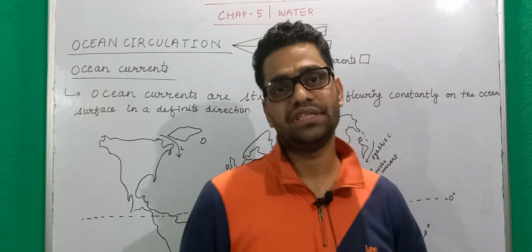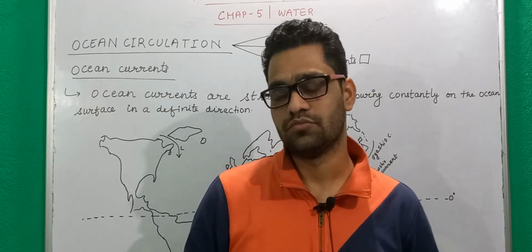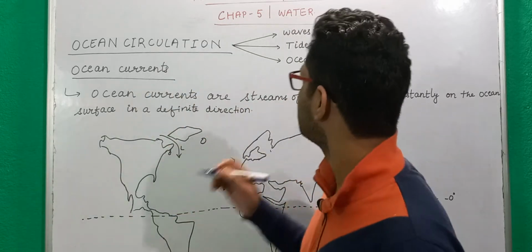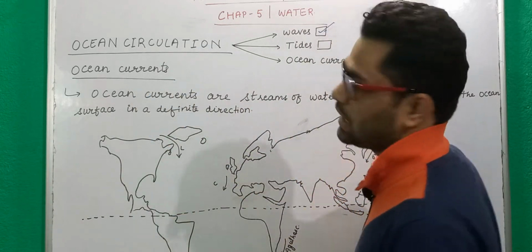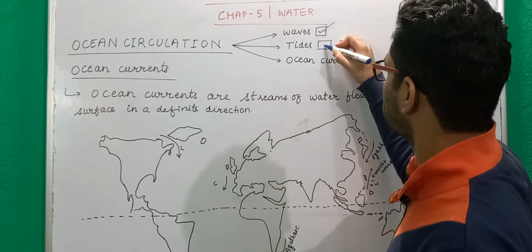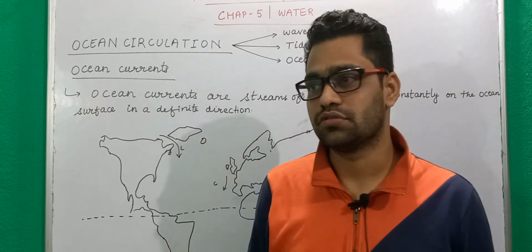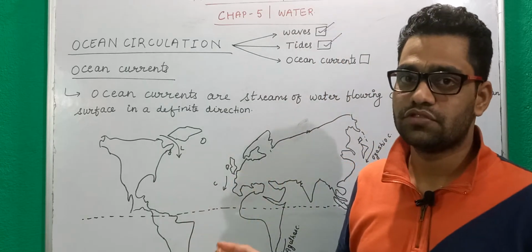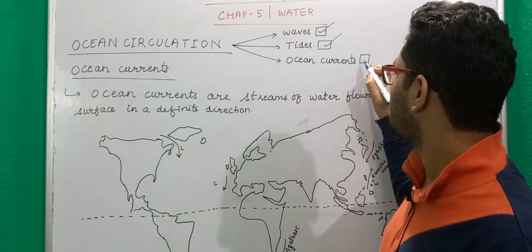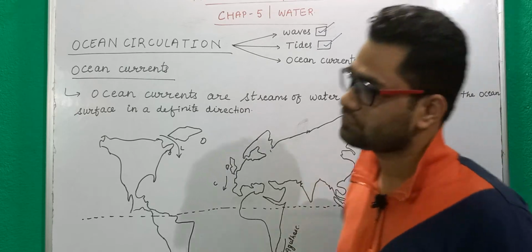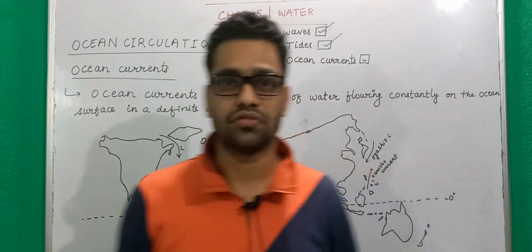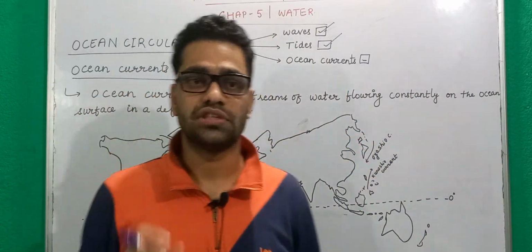We have already dealt with two types of oceanic movements: the waves, and the tides. Now in this video, we are going to look into another type of oceanic circulation, that is ocean currents. So this video is focused on understanding ocean currents.